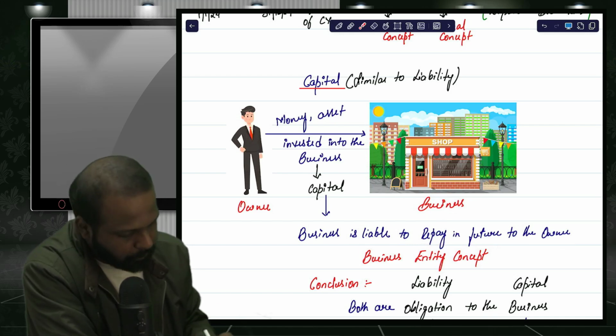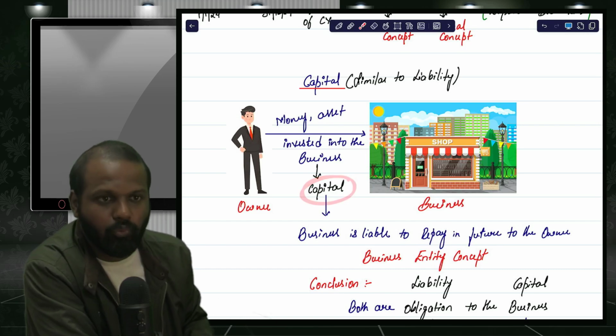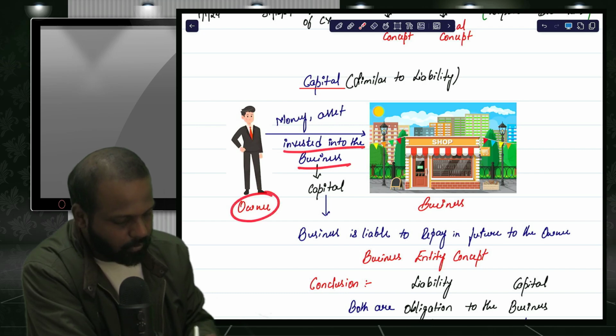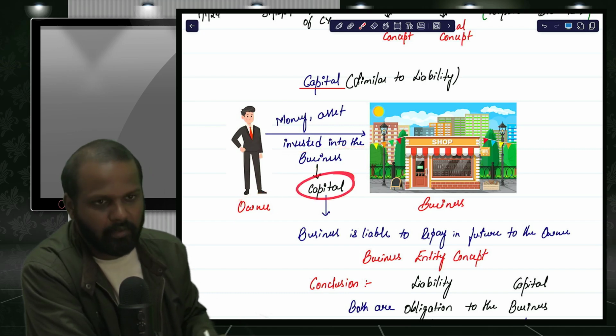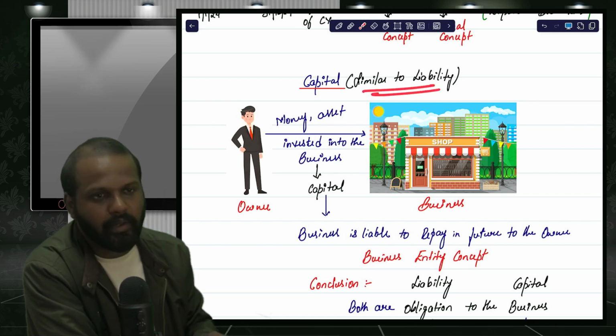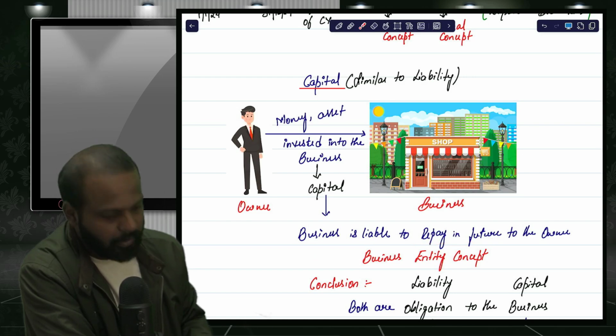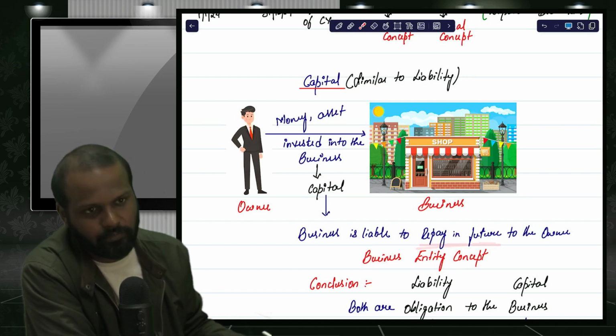So that particular portion is called a capital. What do you mean by capital? Capital means money or asset or goods invested into the business by the owner. It is called capital. And it is similar to which one? Liability. Because liability is also repayable in future. Capital is also repayable in future.